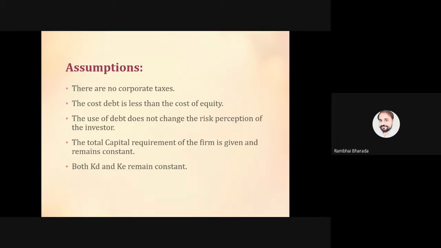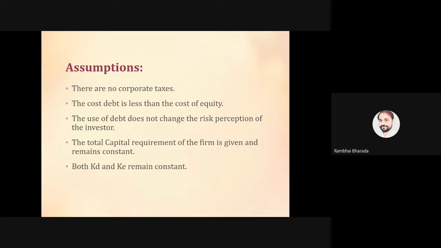Again, I am reading quickly. There is no corporate tax, already we have discussed. The cost of debt is less than the cost of equity. We know that. And the use of debt doesn't change the risk perceptions of investors. It means the risk remains the same. Total capital requirement of the firm is given and there is no change. It remains constant.